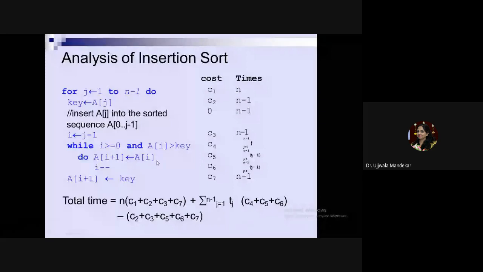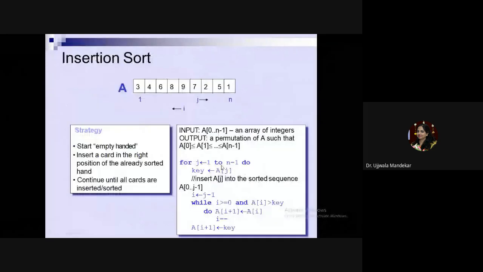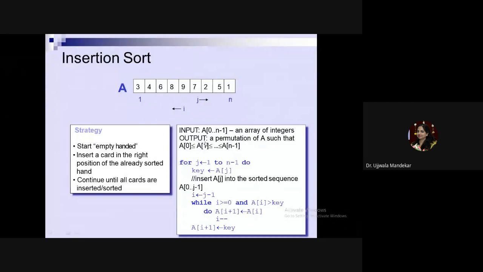For example, by this statement a of i plus 1 is equal to a of i, you will shift 9 to here. A of i plus 1, if this position is a of i, then a of i plus 1 will be this position. So by this statement, you are shifting 9 to this position, 8 to this position.